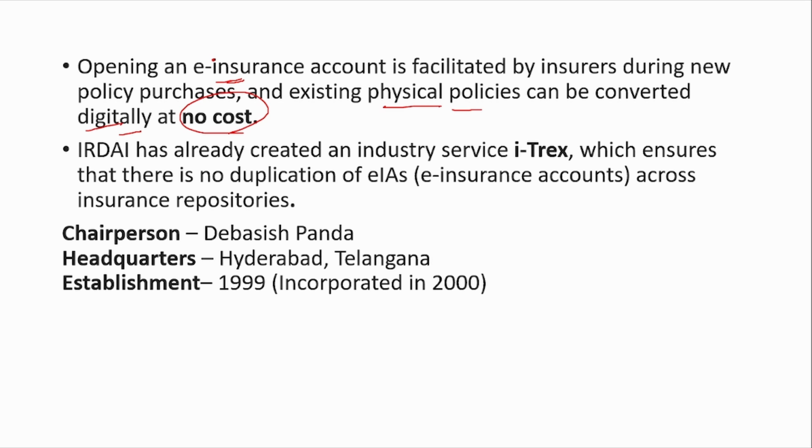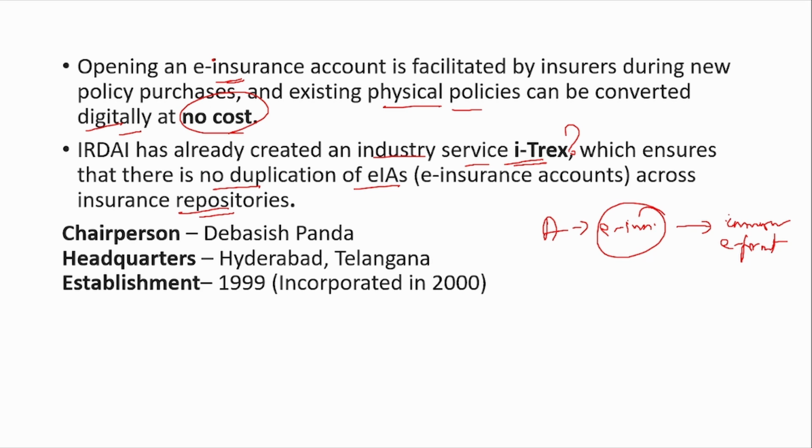Now, IRDA has also created an industry service, iTrex. What is this iTrex? As per this, one person can have only one e-insurance account. In this one e-insurance account, he can have any number of insurance policies in the e-format, that is electronic format. But he should have only one e-insurance account. This is what the industry service iTrex does. It ensures that there is no duplication of e-insurance accounts across various insurance repositories.